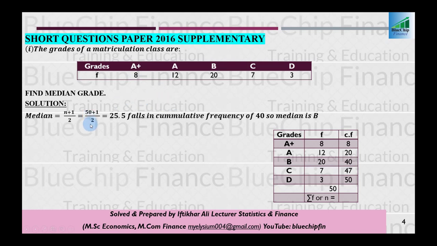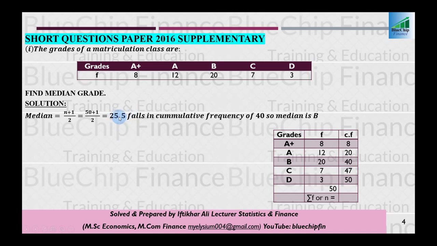The formula for median is just n plus 1 divided by 2, and n here is the sum of f. So n is 50, so 50 plus 1 divided by 2, the answer is 25.5.